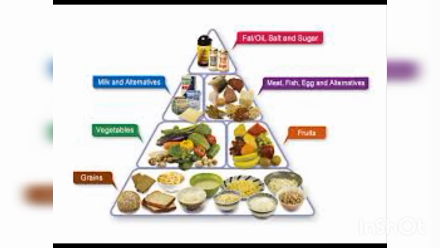First portion, that is fat and oil. It has very little importance in our diet. It is very harmful to our body, so that's why we only need a very small amount of oil and fat in our life. Second one, protein. Protein is needed for growth, but we must add only some amount of protein in our diet, based on the age and growth of our body.